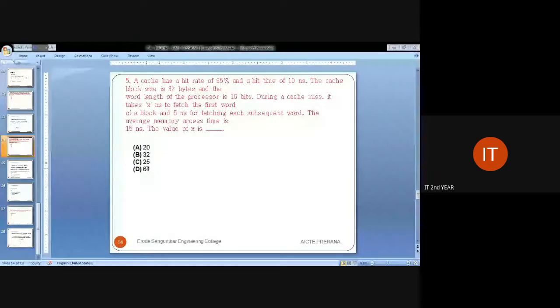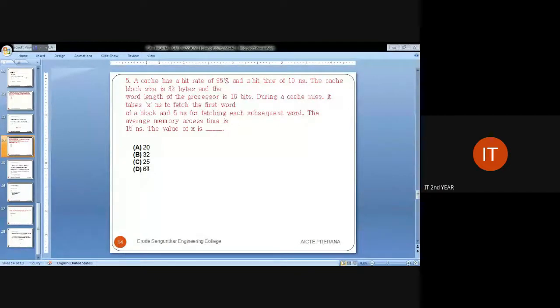So the next one, the fifth question. It's an interesting question. A cache has a hit rate of 95 percentage and hit time of 10 nanoseconds. They have not given the miss rate. The cache block size is 32 bytes and the word length of the processor is 16 bits.